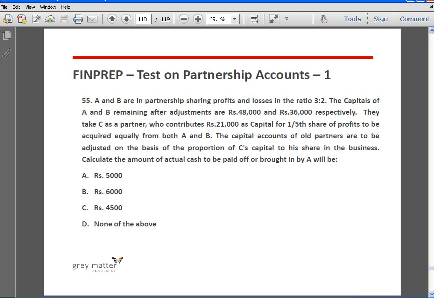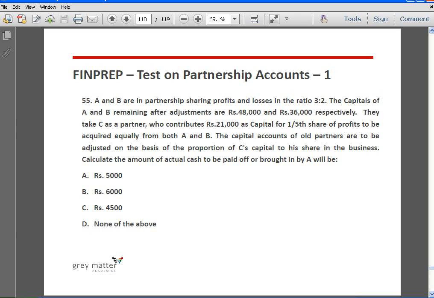Next, A and B are partners sharing profits and losses in the ratio of 3:2. The capitals of A and B remaining after adjustments are 48,000 and 36,000 respectively. They take C as a partner who contributes 21,000 as capital for 1/5 share of profits to be acquired equally from both A and B. The capital accounts of old partners are to be adjusted on the basis of the proportion of C's capital to his share in the business. Calculate the amount of actual cash to be paid off or brought in by A.